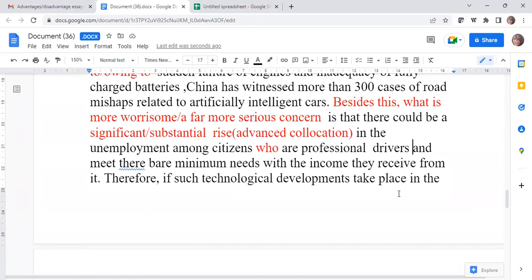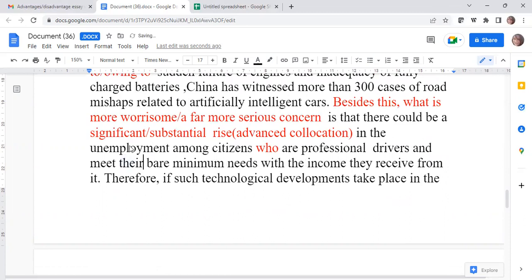Okay. So who are professional drivers and meet their bare minimum needs with the income they receive from it. The spelling is wrong. Okay, you can say this. But I think there is a possibility and there is room for using neither nor over here, right? Neither nor. Like who are professional drivers.